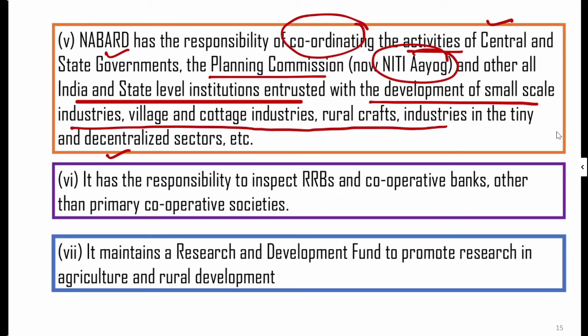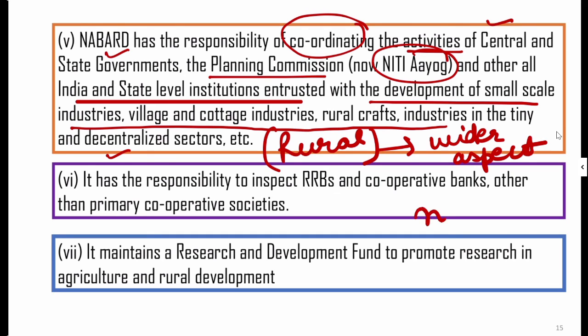So I told you earlier it was only concerned with the agriculture. Now the word rural has been used, and it is a big word, it has a wider aspect. Earlier it was a narrow approach. Now we can say that we have the wide approach.